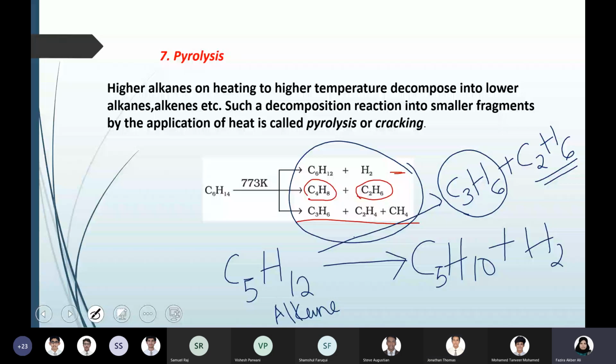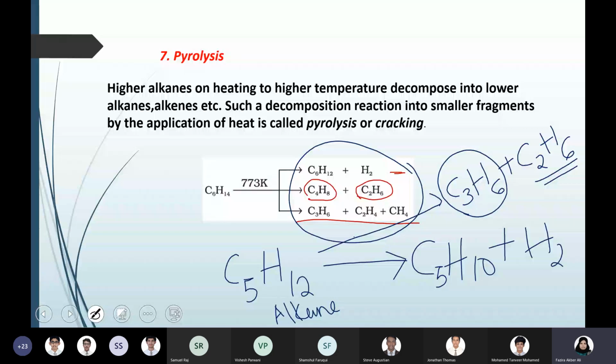Okay, anyway, just understand pyrolysis: it is the breaking down of a bigger molecule into smaller ones. That is what pyrolysis means. Industrially, the same thing is known as cracking, breaking down into smaller units. So alkanes of higher members break down into a combination of alkanes and alkenes. That is what we explain here as pyrolysis or cracking.